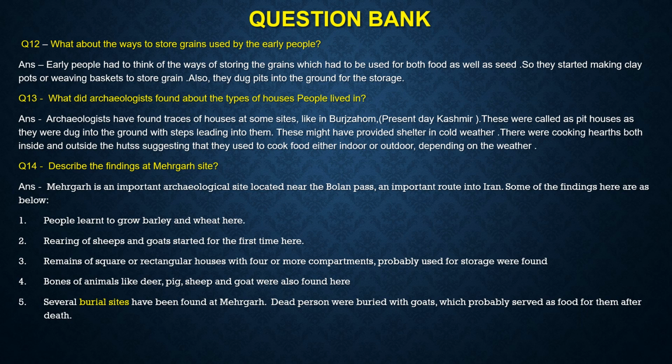Mehergarh is an important archaeological site located near the Bolan Pass which is an important route into Iran. Some of the findings here are as below. People learned to grow barley and wheat here. Rearing of animals like sheep and goats started here for the first time. Remains of square or rectangular houses with 4 or more compartments probably used for storage were found here. Bones of animals like deer, pig, sheep and goat were found here.